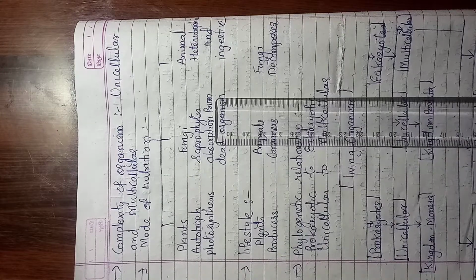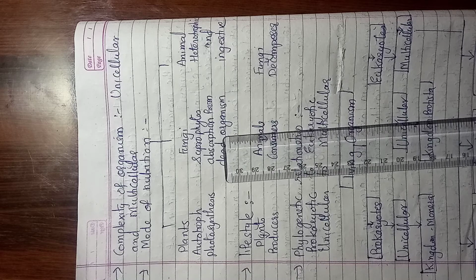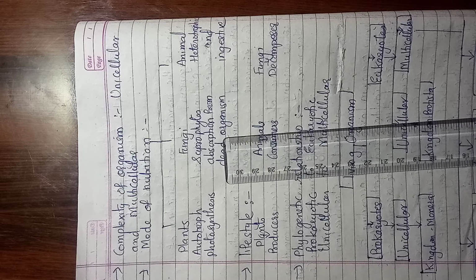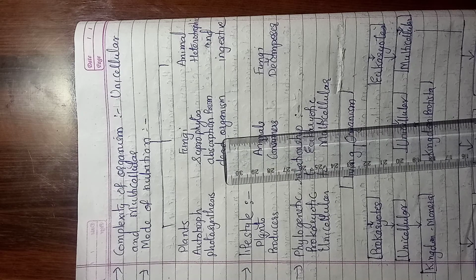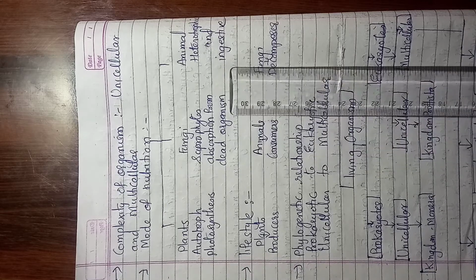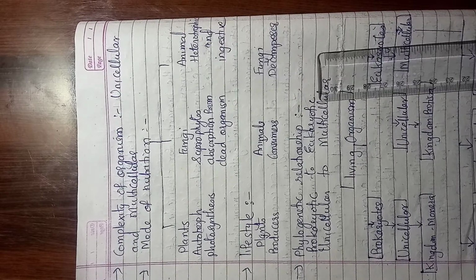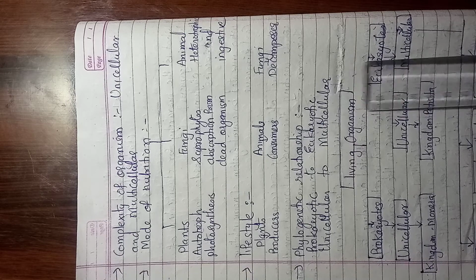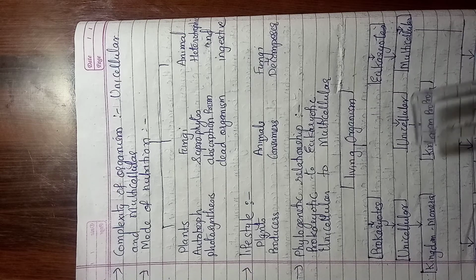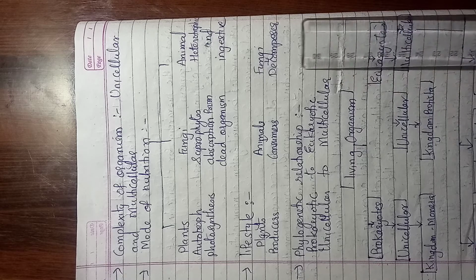Further, fungi are also called saprotrophs because they depend on dead and decaying substances or dead bodies of animals, and therefore the name saprotrophs. And animals are called heterotrophs because they cannot prepare food of their own. They are wholly and solely dependent on other organisms for their food, and therefore they are called heterotrophs.